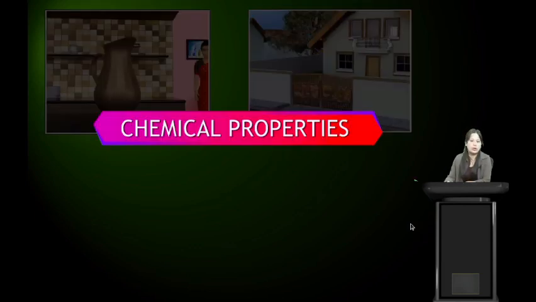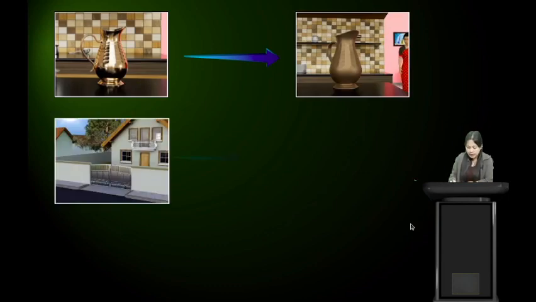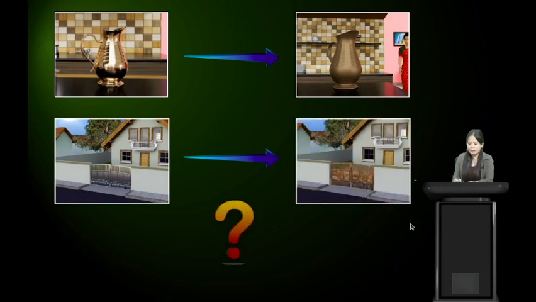In our previous class, we discussed the physical properties of metals and non-metals. Students, if you can remember, we also differentiated between metals and non-metals depending on the physical properties. So in today's class, we will discuss the chemical properties of metals and non-metals. Here we see that the copper vessel was shiny at first, but it is not shiny anymore, and the iron gate was shiny, but after some time it got rusted. So why is this happening? We will find out in today's class.